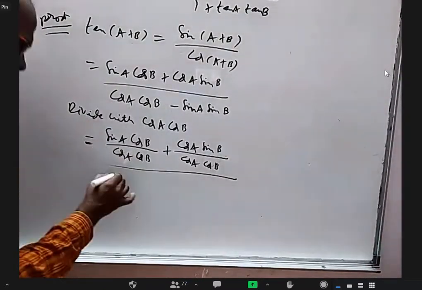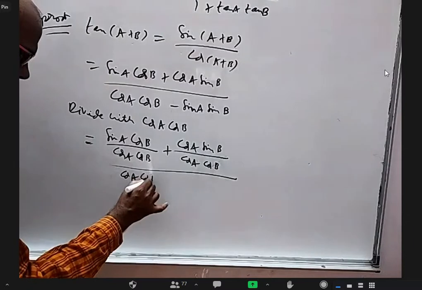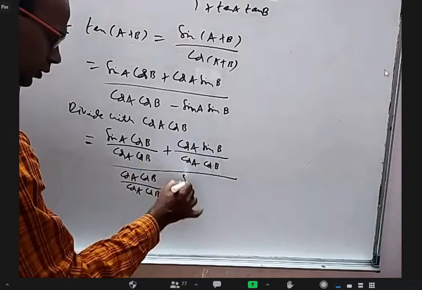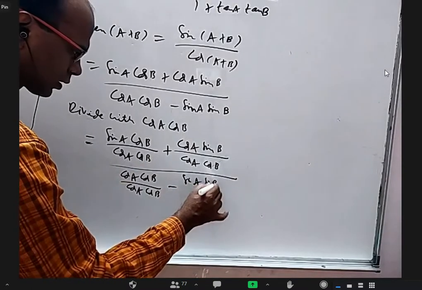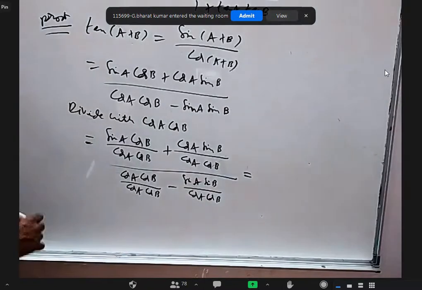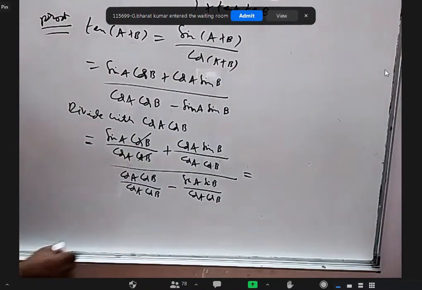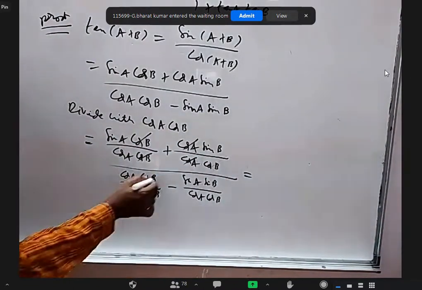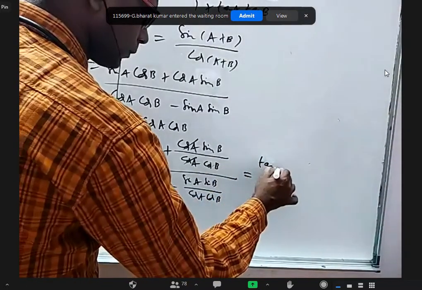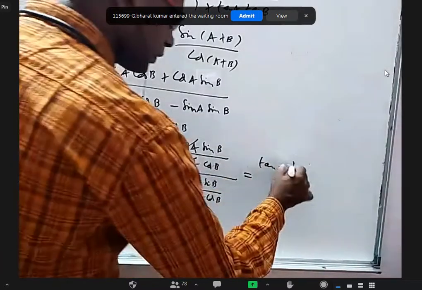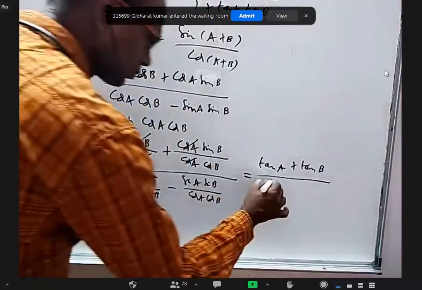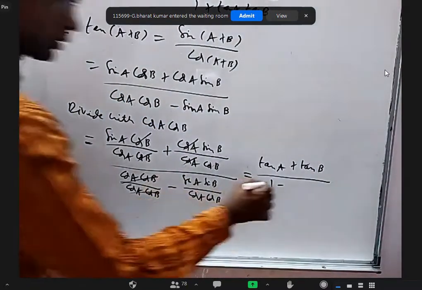Here, if I divide cos A cos B by cos A cos B, here it is sin A sin B by cos A cos B. Here cos B will get cancelled, here cos A will cancel, here both will cancel, here nothing. Sin A by cos A is tan A, sin B by cos B is tan B. And this is 1, and here tan A and here tan B. Tan A, tan B.